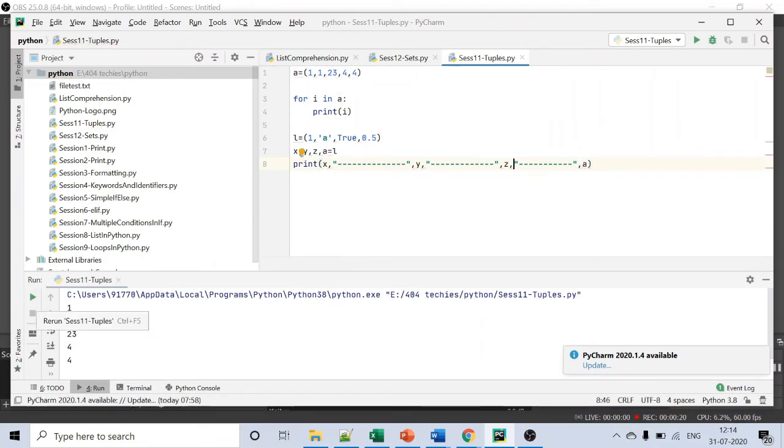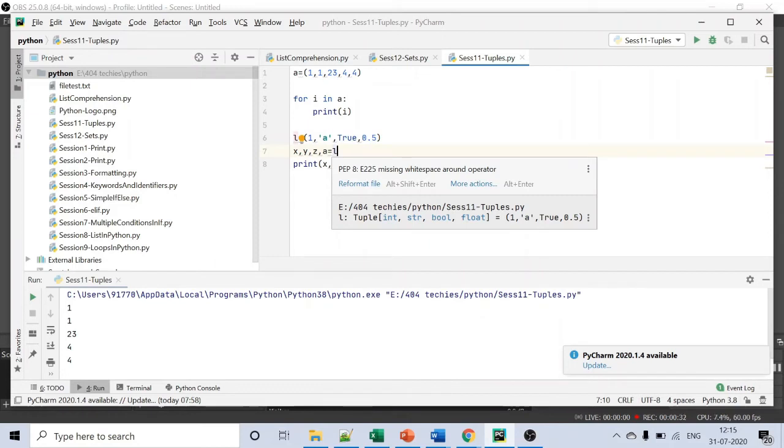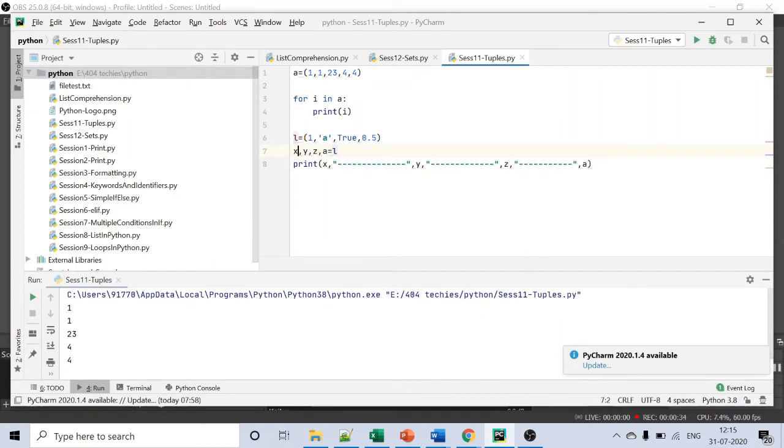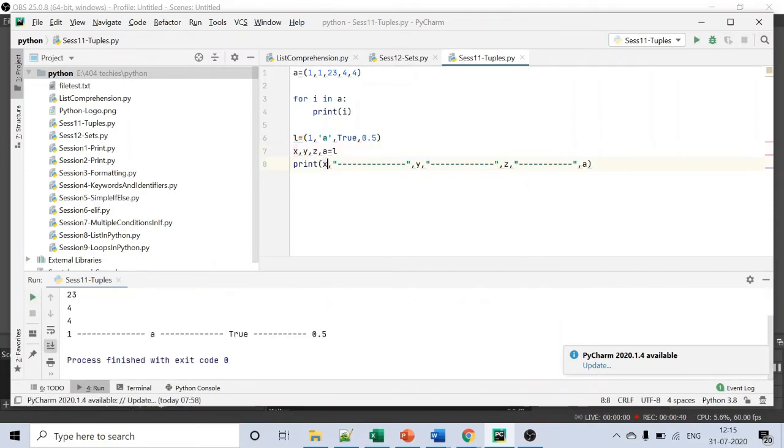I'm running it now. So what I've done is I have a tuple called L. Inside the tuple I have one integer, one string, one boolean and one float. I'm assigning all these elements of the tuple to x, y, z and a, and then printing those values. Let's see. 1, A, True, 0.5. So it allows multiple data types.